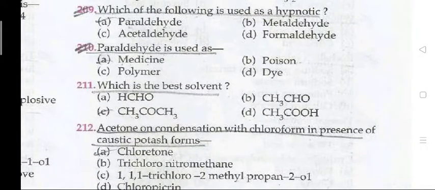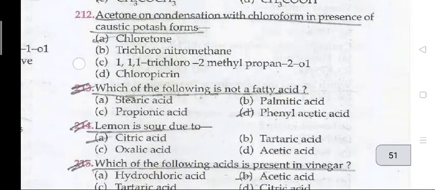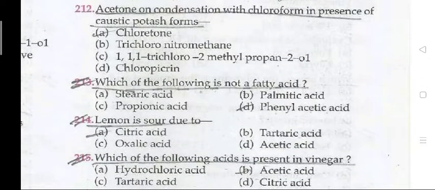Which of the following is used as a hypnotic? It is paraldehyde. Paraldehyde is used as a medicine. Which is the best solvent? CH3COCH3. Question number 212: Acetone on condensation with chloroform in the presence of caustic potash forms chloretone.